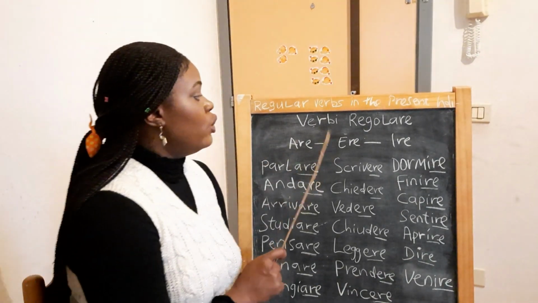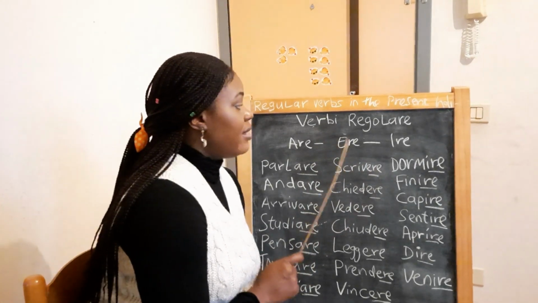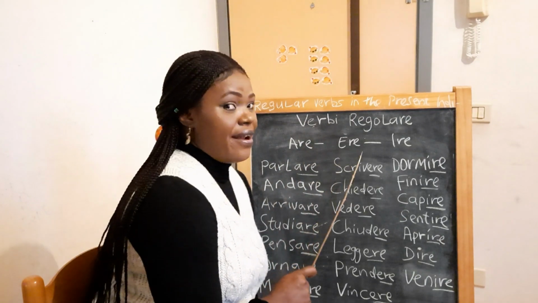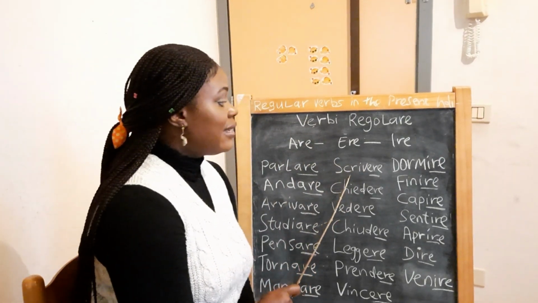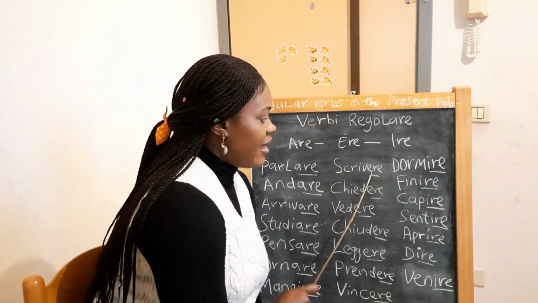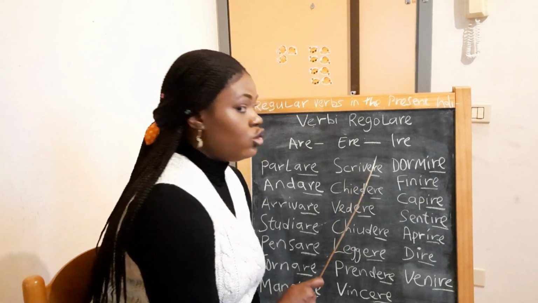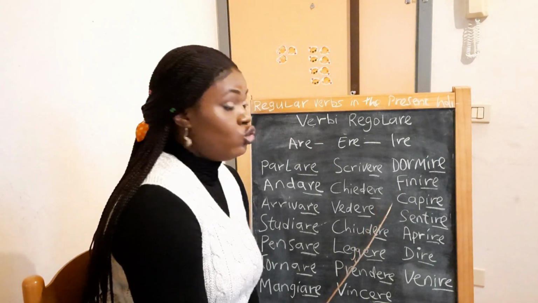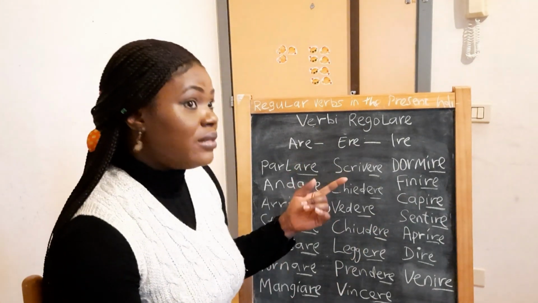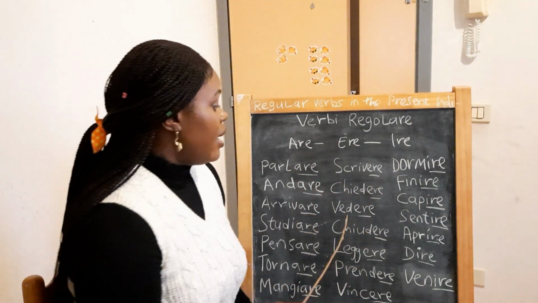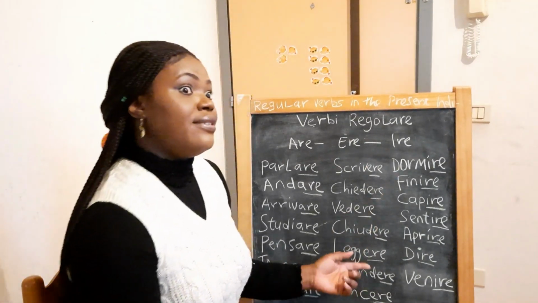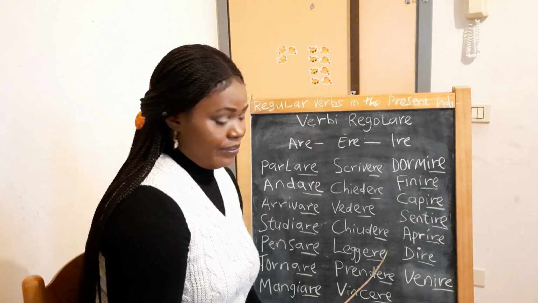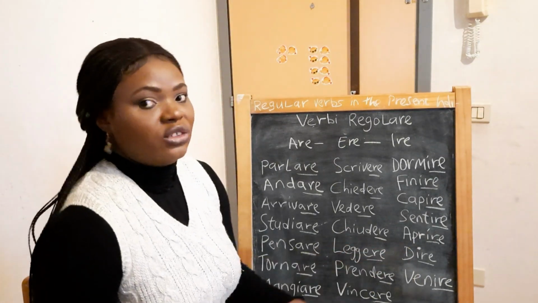Then let's go to the verbs that end with ere, secondo coniugazione. Ere. Allora, scrivere, see at the end, ere, scrivere, to write. Chiedere, to ask something of someone. Vedere, to see something. Chiudere, to close the door.